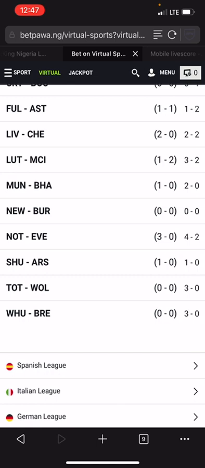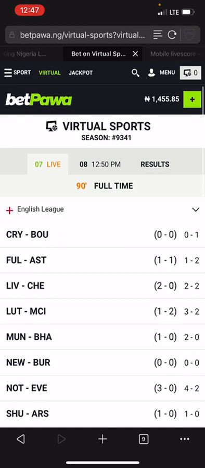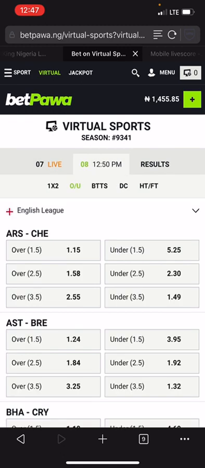Nottingham is in weak teams, where Everton is in balanced teams. It is not a signal. Sheffield is in weak teams, where Arsenal is in strong. It is not a signal. Tottenham and Wolf. Tottenham is in strong teams, Wolf is in balanced teams. It is not a signal. Brentford and West Ham, both of them are in balanced teams. So that is a good signal. So any two teams that are in same category having media odds. Now let's go to the next match.